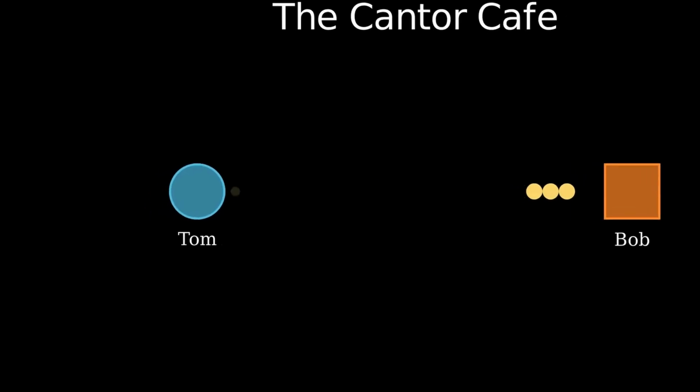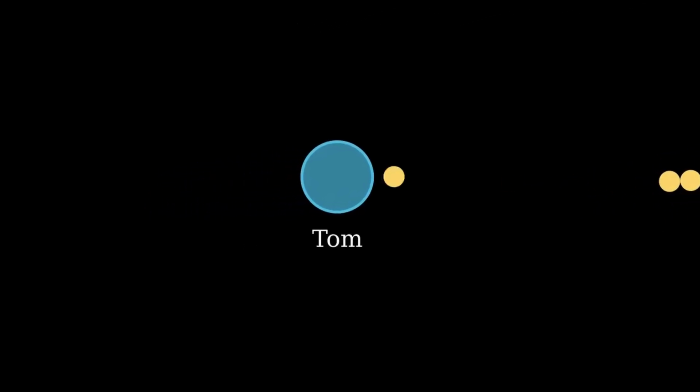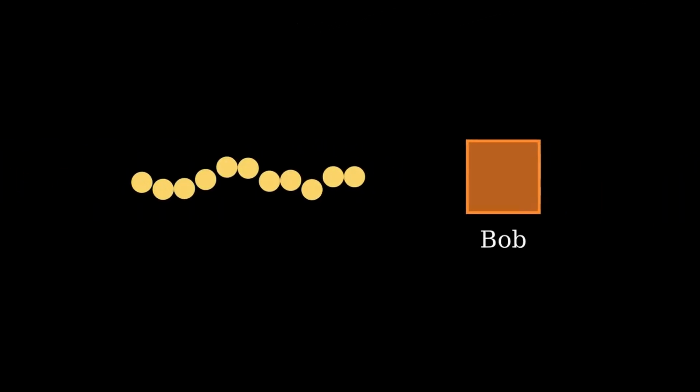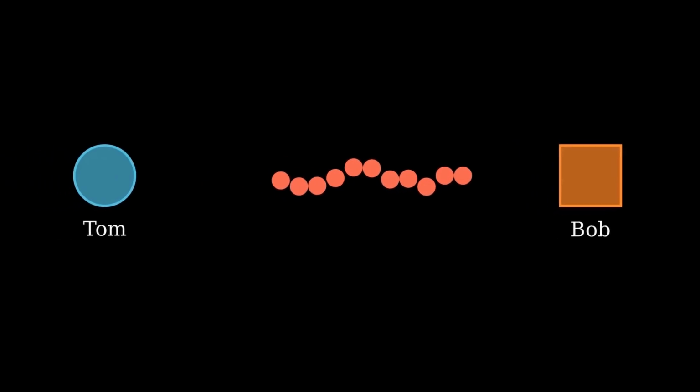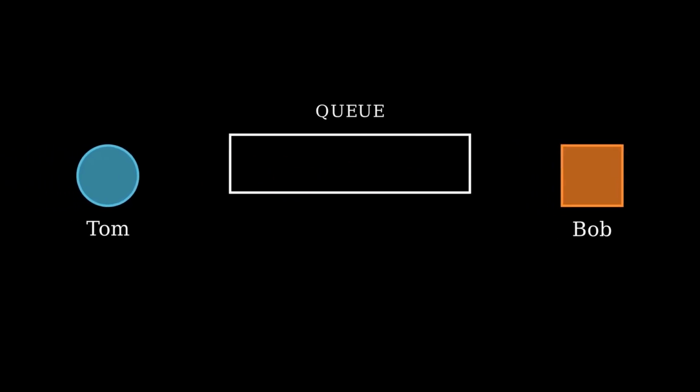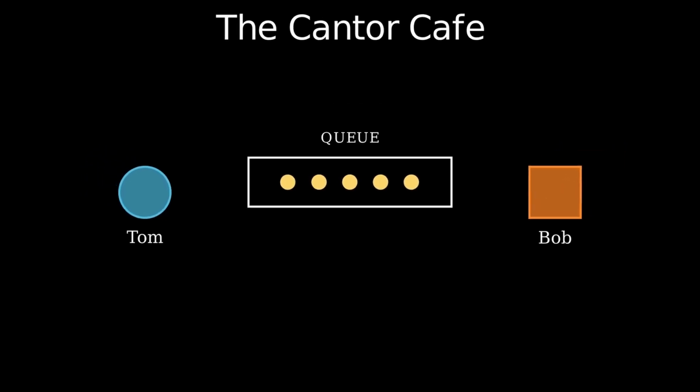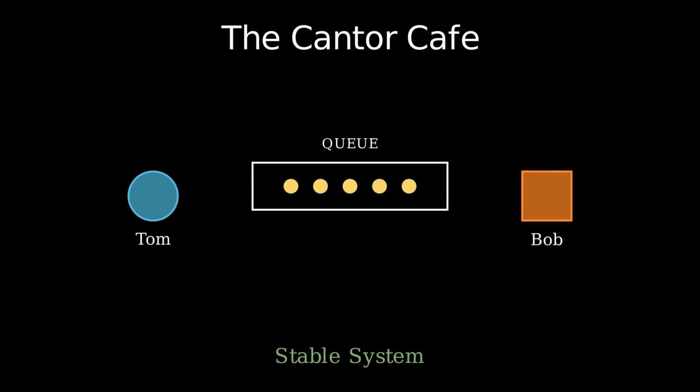As more customers come, Tom will continue getting down their orders, but Bob will start getting overloaded. Too many orders at once. This is why they put in a queue. Tom can get orders done as fast as he wants, but each order waits in the queue until Bob is ready to process it. Now they have a stable system.